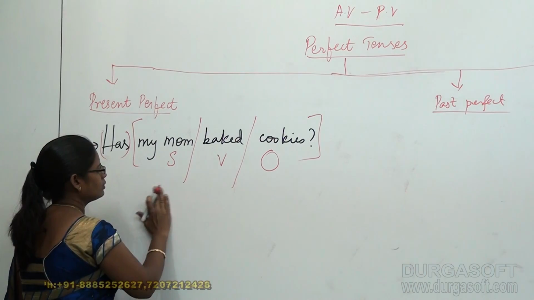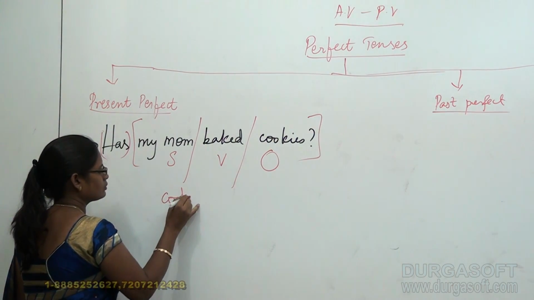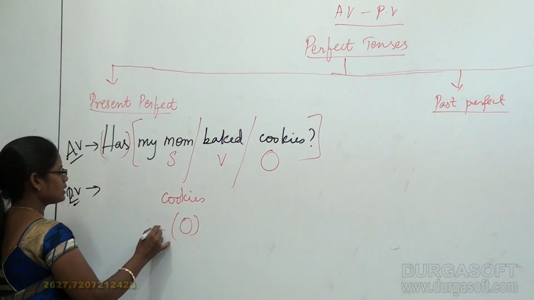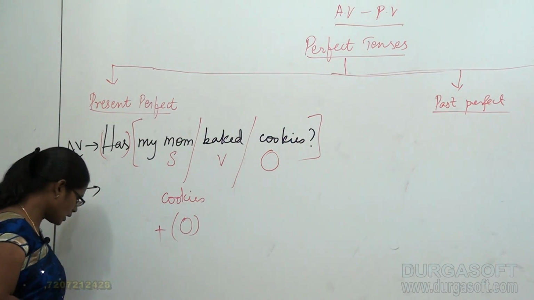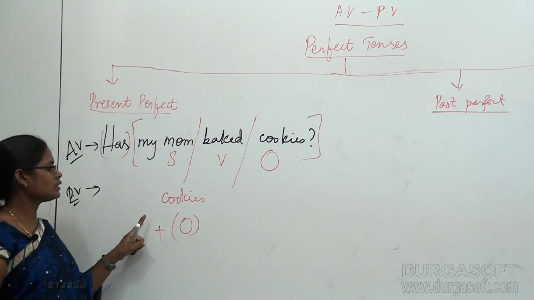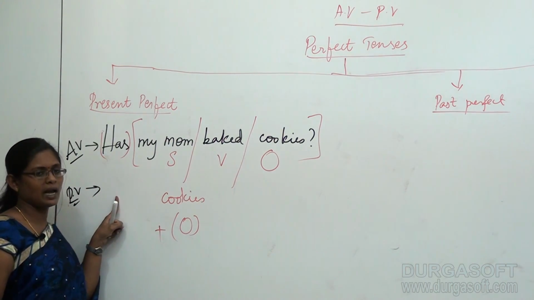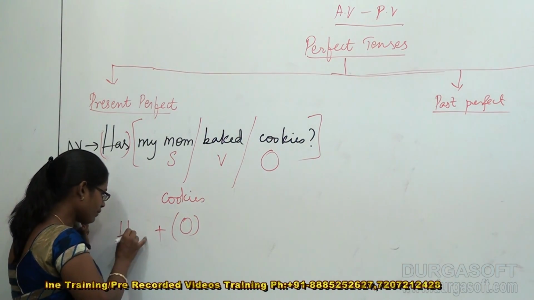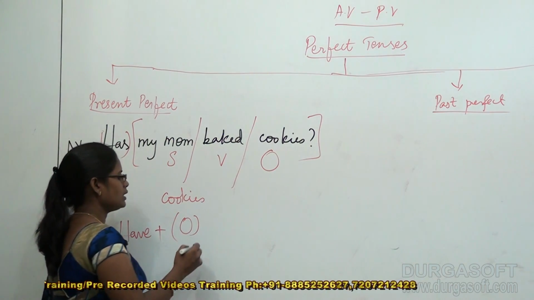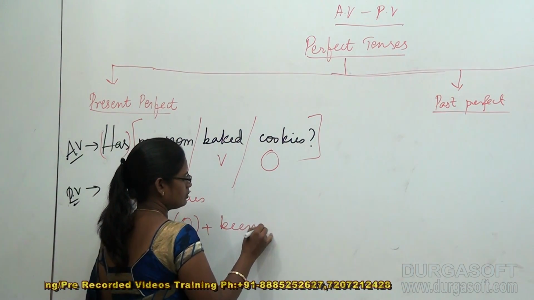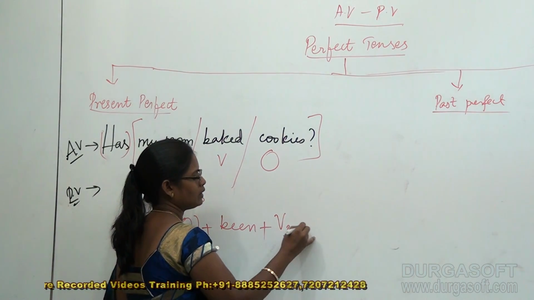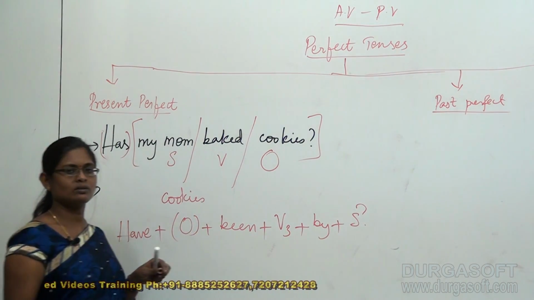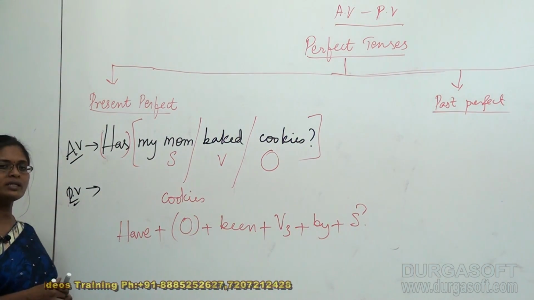Cookies means it is the object, plus, suppose if the object is singular, you have to go with has, but here cookies itself indicates that it's a plural object, so go for have, cookies been plus V3 plus by plus subject and question mark. This is my passive voice question.